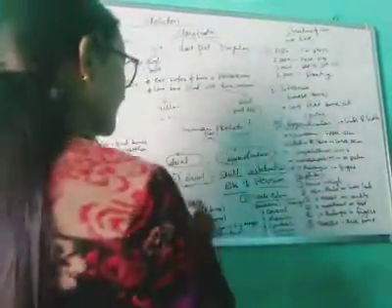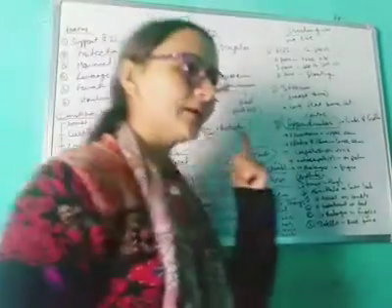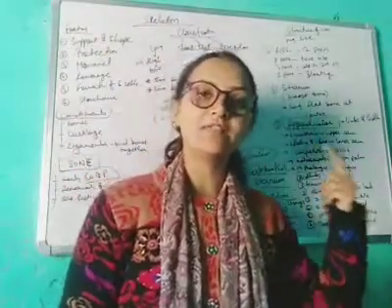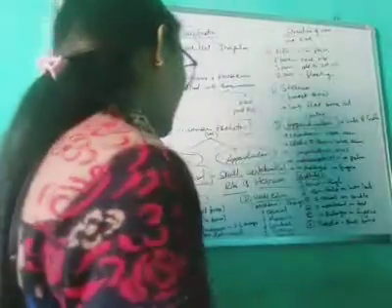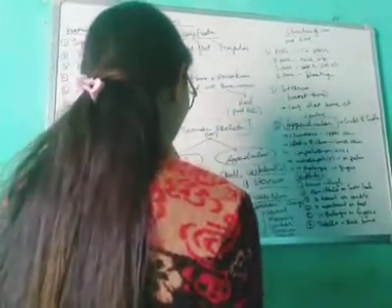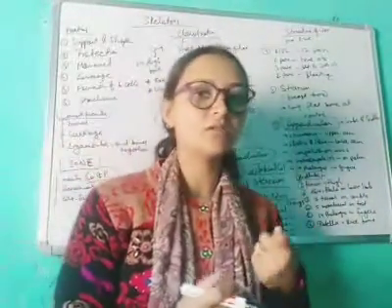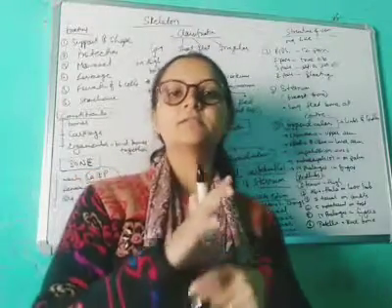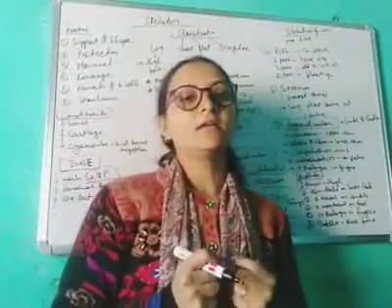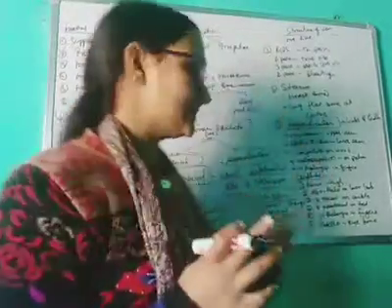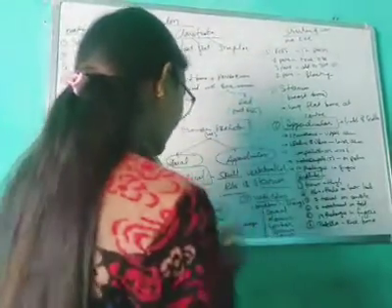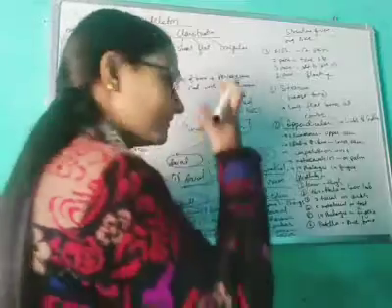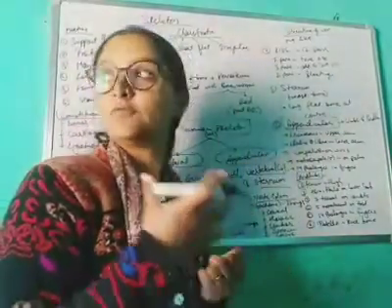So what is the skull? The skull is the head part. The bone of the head is called the skull. Its main part is the cranium. The cranium is the brain box. It is very hard, so the very delicate tissues inside the brain are protected by this cranium. It is made up of 8 bones. After that, there are the facial bones. Facial bones are a total of 14.